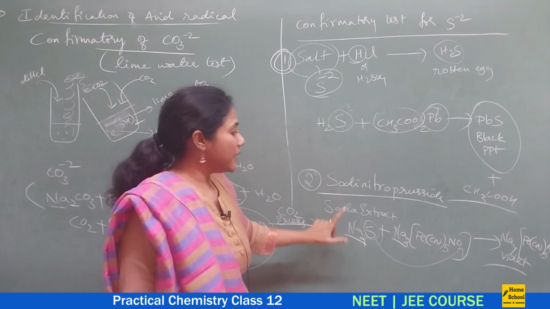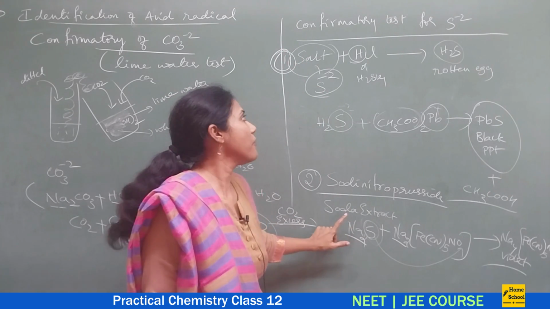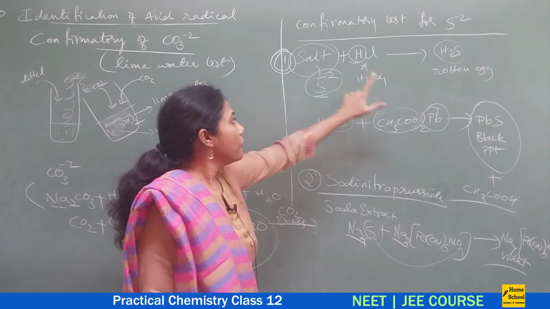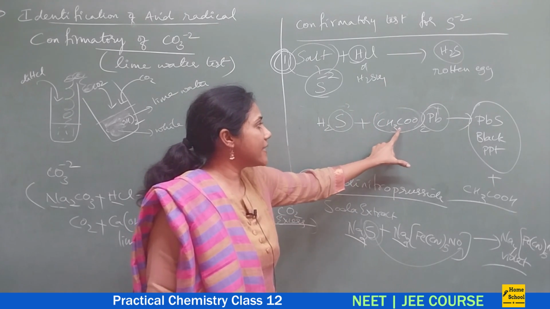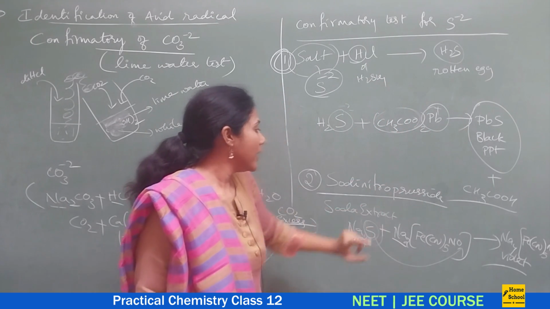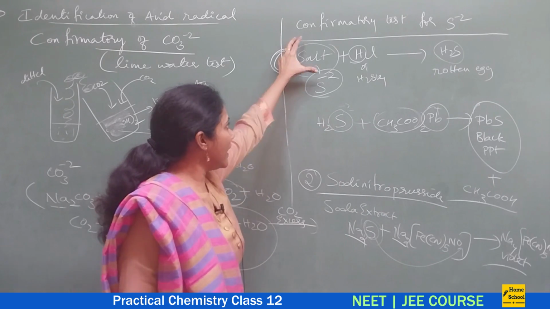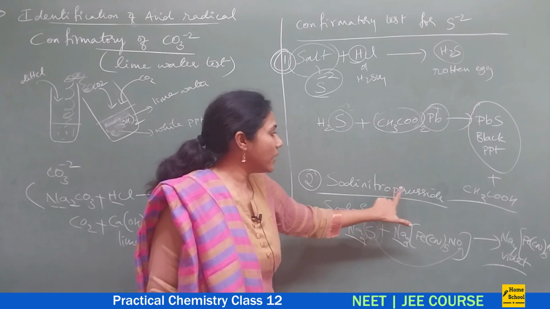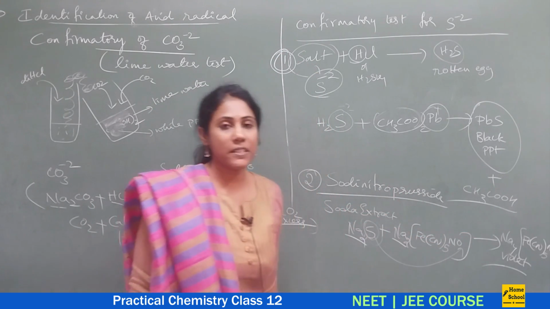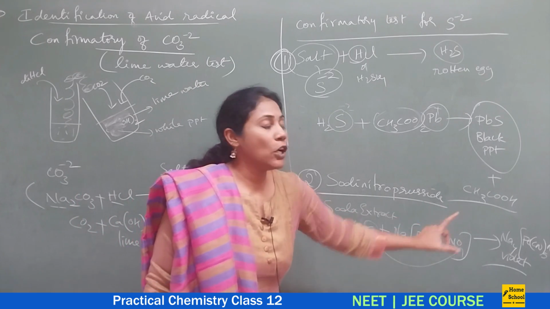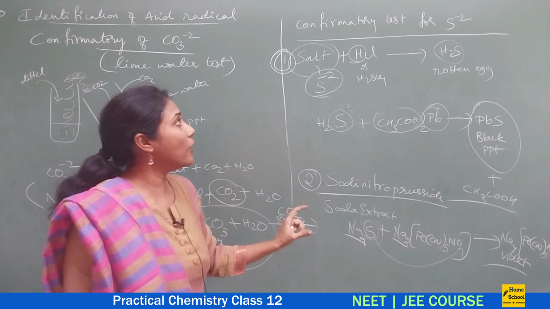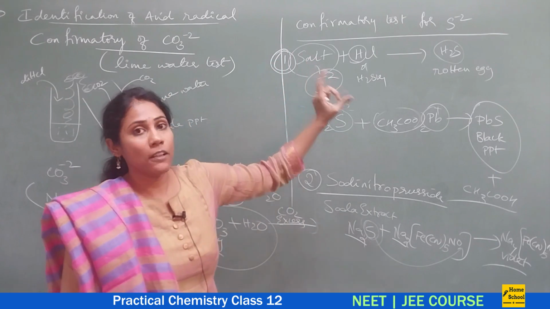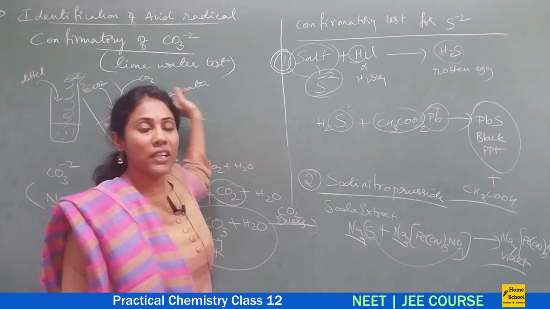So two confirmatory tests you remember for sulfide. One is whatever H2S gas you get, that on passing to lead acetate gives a black color precipitate, and to a soda extract or directly to a salt, when you add sodium nitroprusside, you get a violet color precipitate. Do remember along with the formula, that is very, very important. So that is all about the confirmatory test of sulfide and the confirmatory test of carbonate.